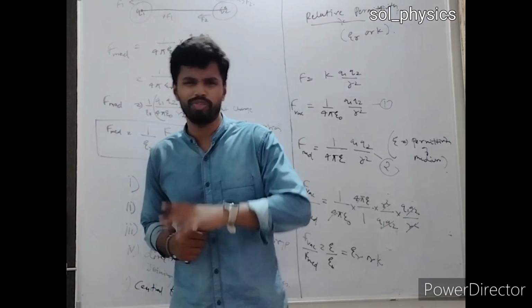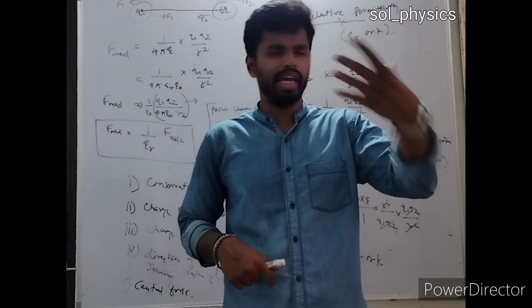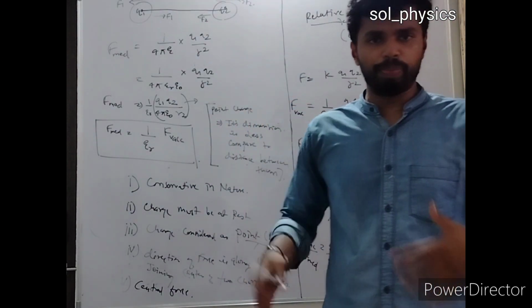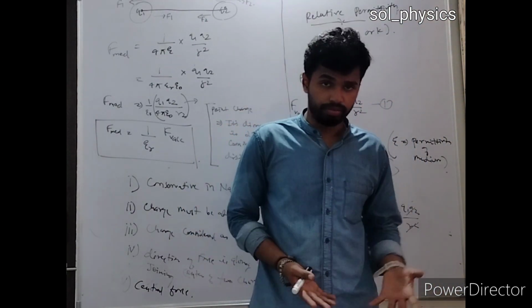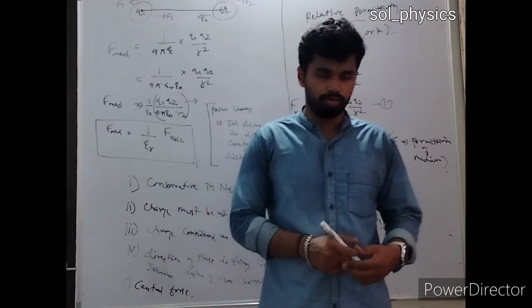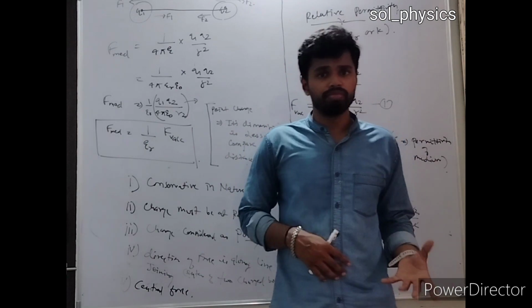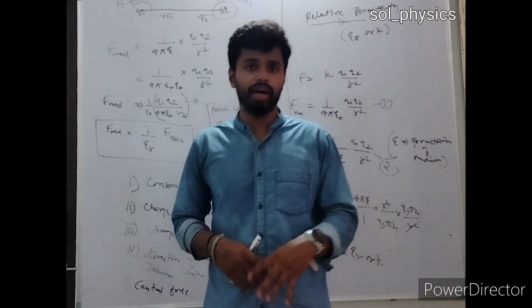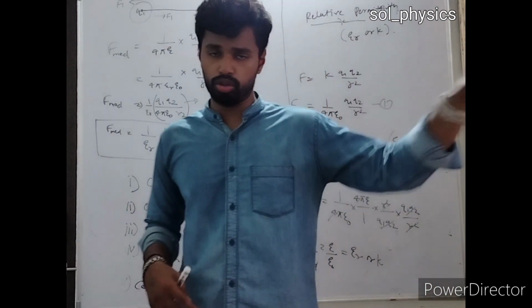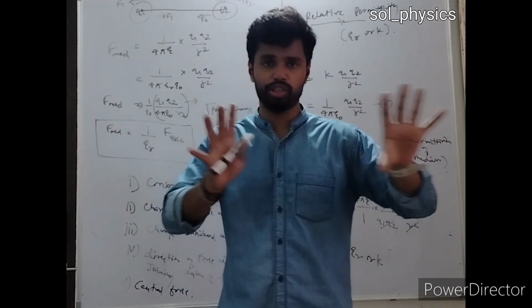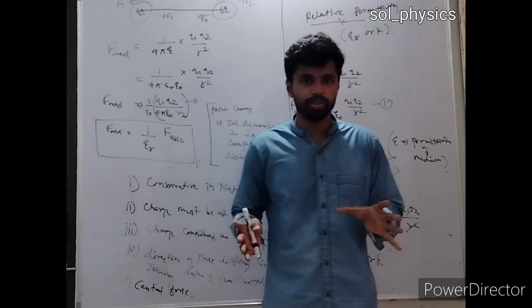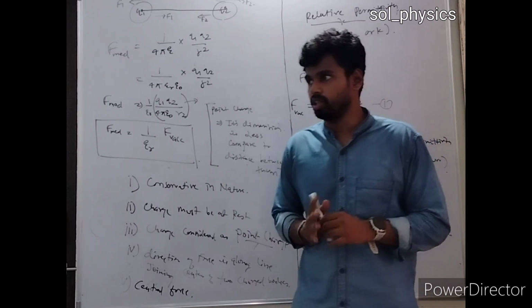So if I ask you, let's say in any medium, relative permittivity is, let's say, 80. So what will you interpret out of it? You will simply interpret that the force in that medium is reduced by 80 times compared to the force in vacuum. So this is the interpretation of the forces in both mediums, provided the medium is changed.